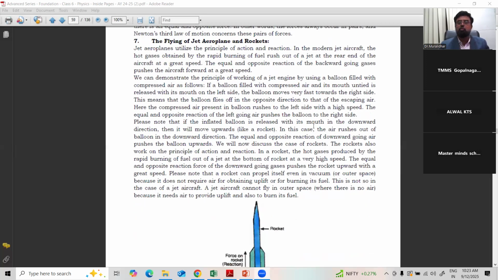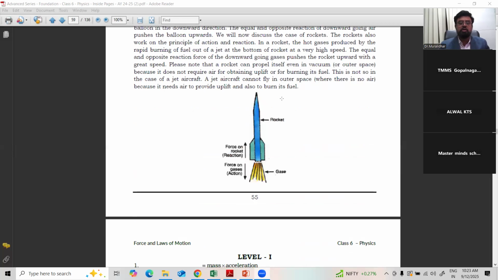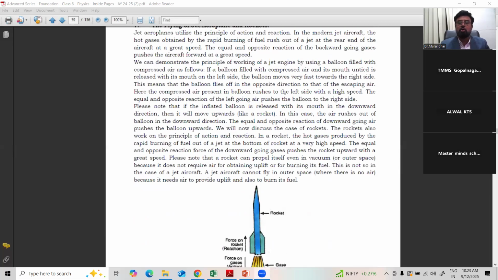The flying of jet aeroplanes and rockets are examples. See the rocket: fire comes downward, the action. The fuel burns and produces energy in the downward direction, which makes the rocket move in the upward direction. These are all more examples of